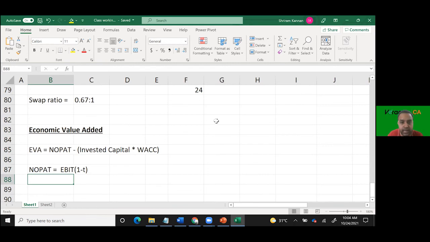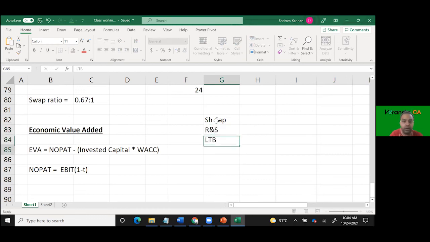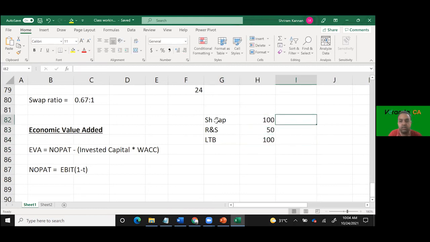If you see the balance sheet, what you have invested is your share capital, your reserves and surplus, and your long-term borrowing. Correct? Assuming that you invested capital 100, reserves 100, long-term borrowings 100. What is the rate of this? The rate of share capital, assume it's 12%, cost of equity. And cost of debt is, let's say, 9%. So weighted average cost of capital is, let's say, 10.5%.